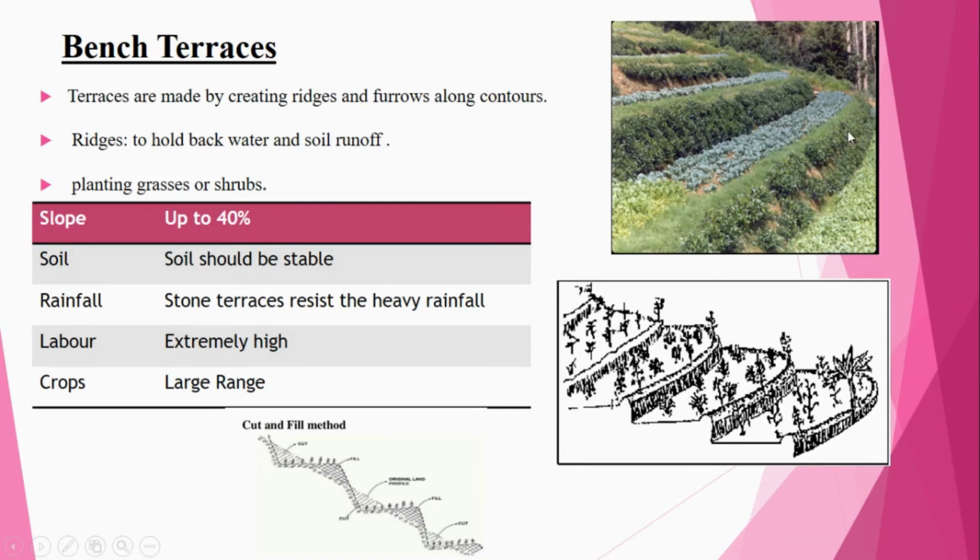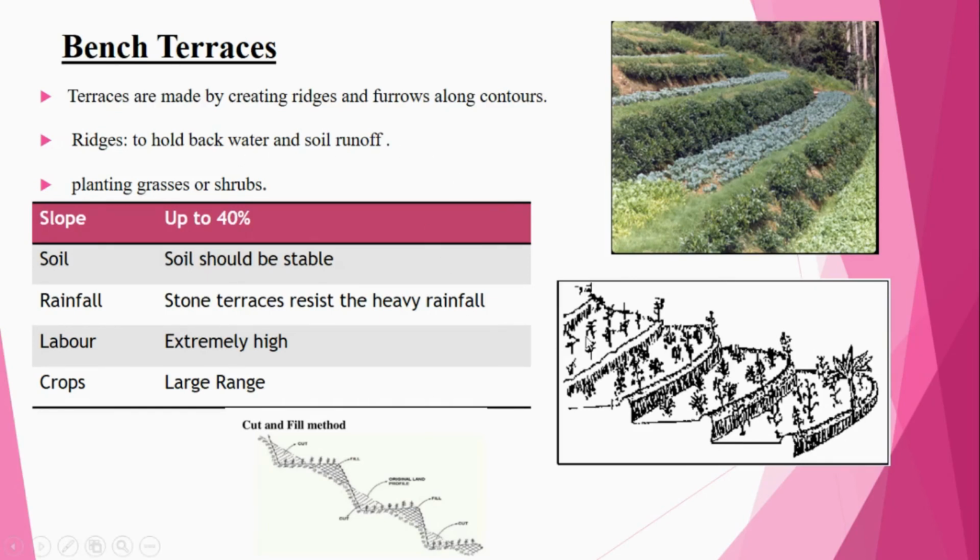Next, you can go for the bench terraces. Bench terraces are nothing but terraces made by creating ridges and furrows along the contours. You can see here the best example for terraces, made by creating ridges. The furrows are also provided here, and also ridges.